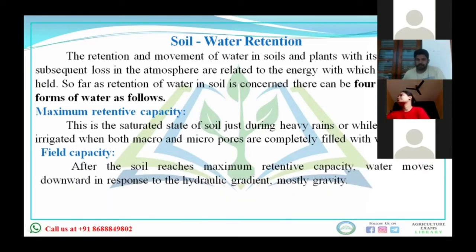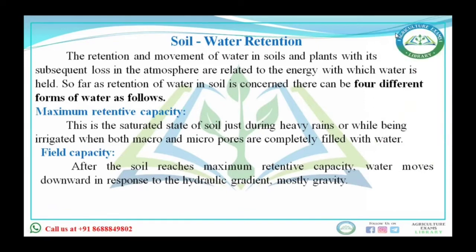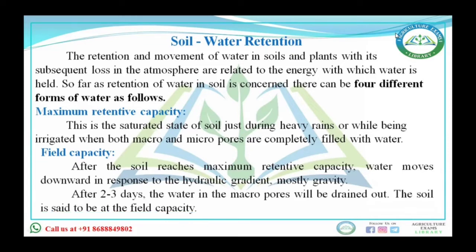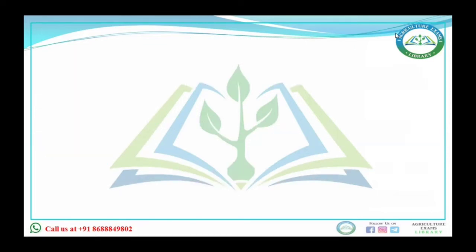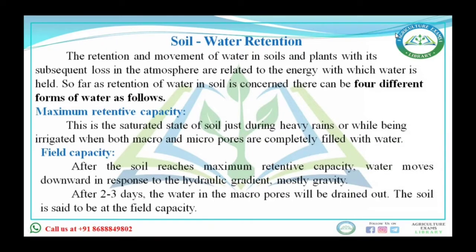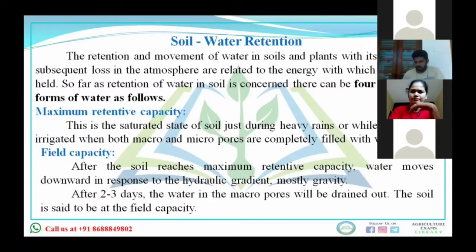In case of field capacity, when the soil reaches the maximum retentive capacity, water moves downward due to gravity, meaning gravitational water moves out. Some water moves through percolation, and there are different ways through which water is drained out, and at last, after 2-3 days, the water is left only in the capillary pores. The water present in the capillary pores will be available near the root zone of the plant, which means the plant can use the water present at field capacity.